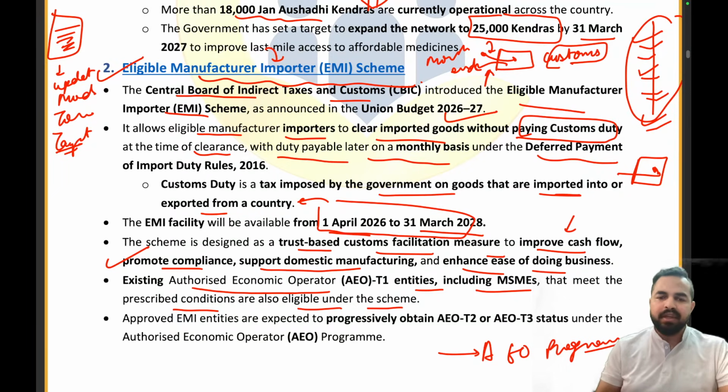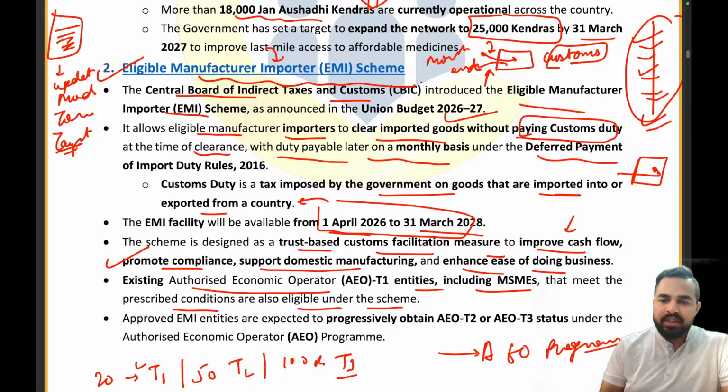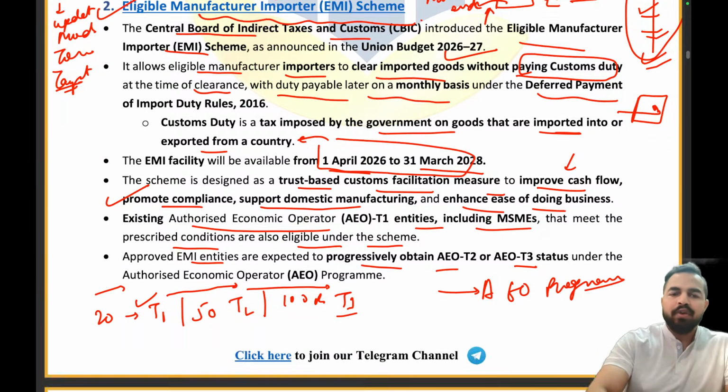Let's take an example. There is a company, an importer who is following 20 rules of the compliance, then that person is at the T1 level. There is an importer who is following 50 rules, then it is a T2. A person following 100 rules is a T3. So this EMI scheme says that right now, if you are T1, that's really good, we can provide you this flexibility of the EMI scheme. But you have to ensure that you are increasing your level to T2 and T3 in the upcoming timeline. Clear? Approved EMI entities are expected to progressively obtain T2 and T3 status under the Authorized Economic Operator program. That's all from this particular article.